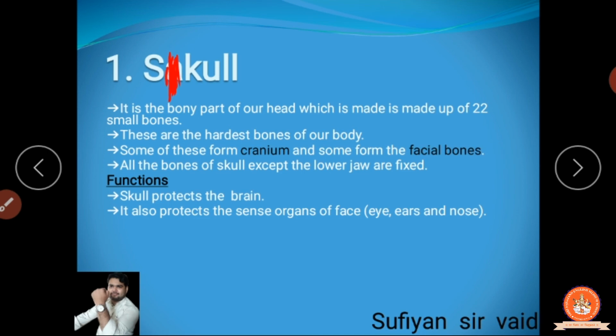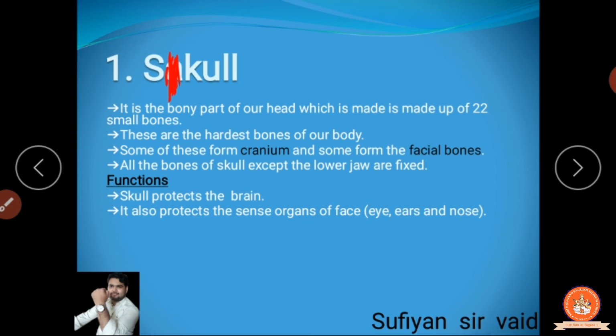What is the cranium bone and the facial bone? We will observe it when we move to the particular diagram. All bones of the skull except the lower jaw are fixed. All the bones of our skull are fixed very tightly. They are not going to move. Only the lower jaw is going to move.